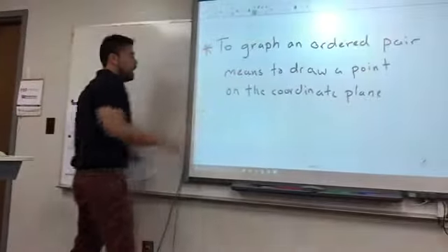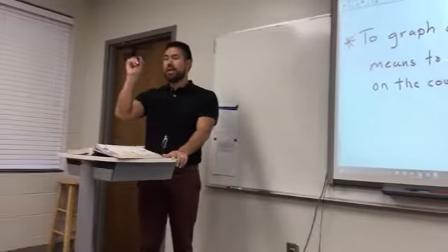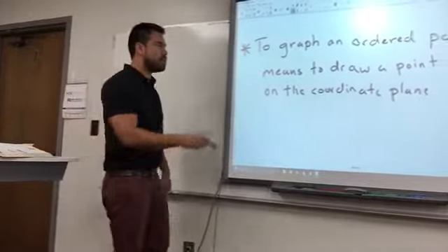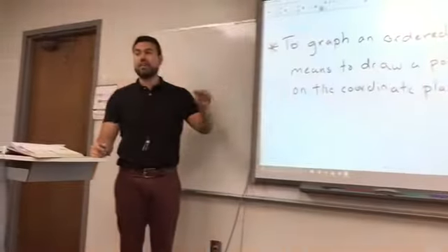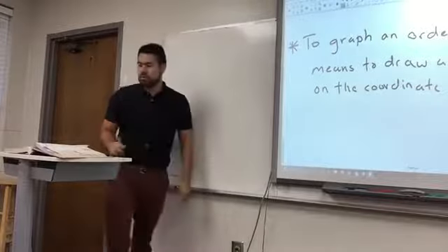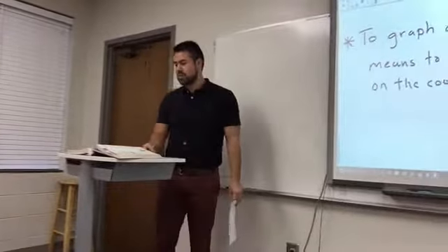Excuse me. And that for now doesn't mean much because, like, okay, I get it, draw a point. But when I say to graph a set of ordered pairs, that means you're going to have to do multiple dots. And then if I say to graph a line, you're going to have to draw a line on the coordinate plane. So this will change as we keep going through this chapter. Okay? All right, example 2. Let's finish this up.